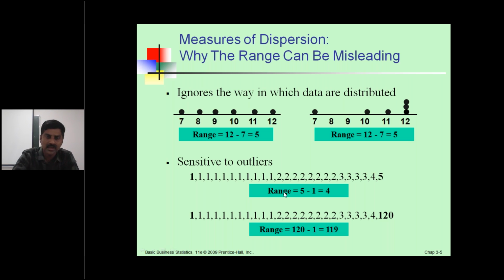That is the problem for the range. Range considers only two values per entire distribution, not the whole set of values. That is the major drawback of the range as a measure of dispersion.